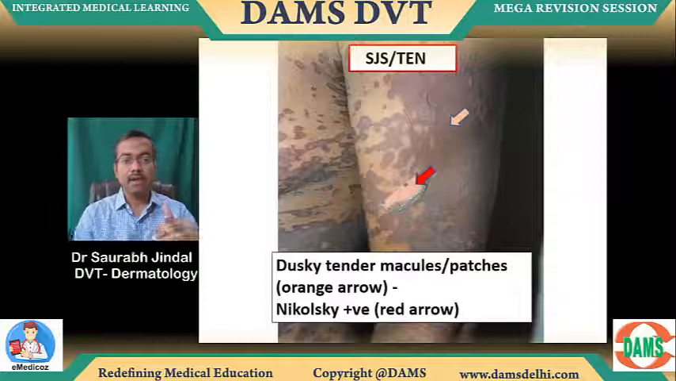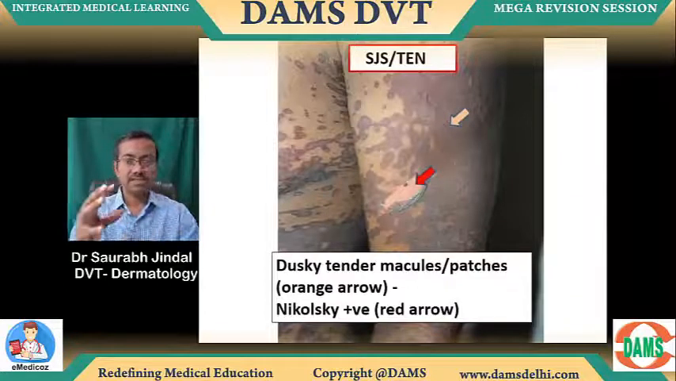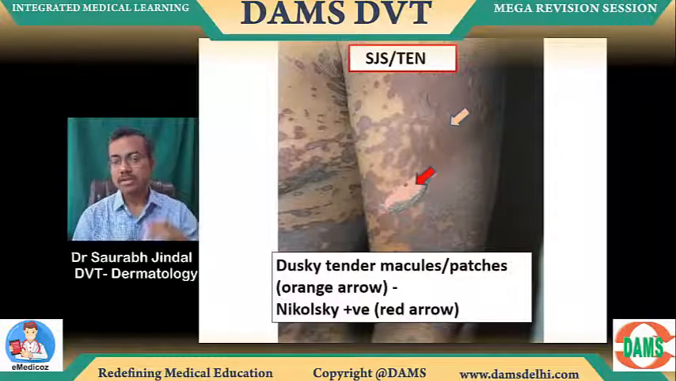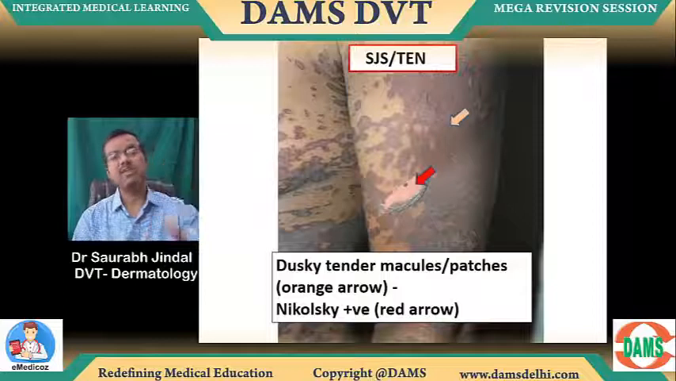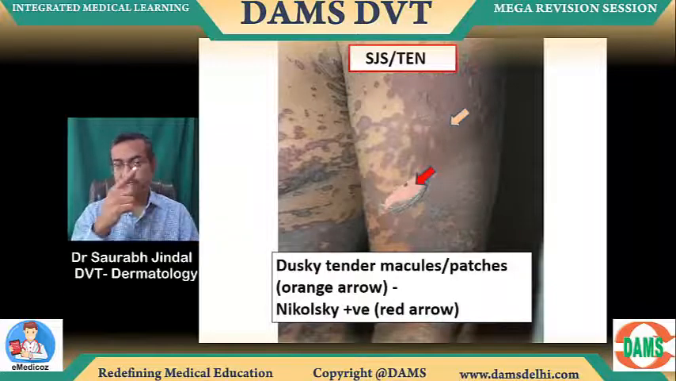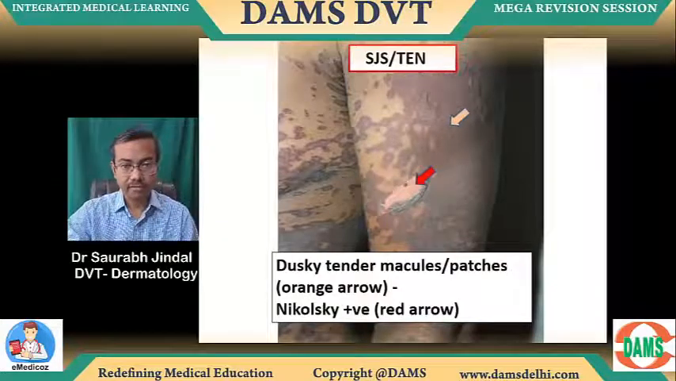Okay. Now, again, Stevens-Johnson will have dusky lesions shown by the orange arrow. The dusky, matlab blackish kind of epidermal area, which is epidermal necrosis, and the red area is a positive Nikolsky sign, and erosions which are there. Just with the finger, the epidermis comes off.